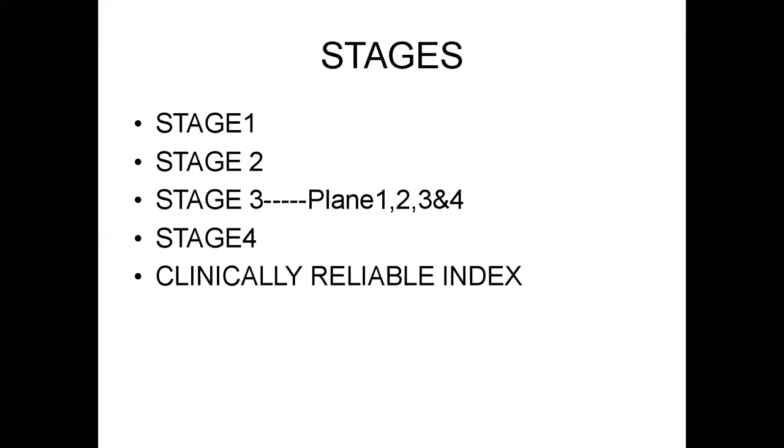Respiration is slow, but regular. Plane 3: marked muscle relaxation is seen. Abdominal respiration, eyeballs are fixed. Light, corneal and pharyngeal reflexes are absent.